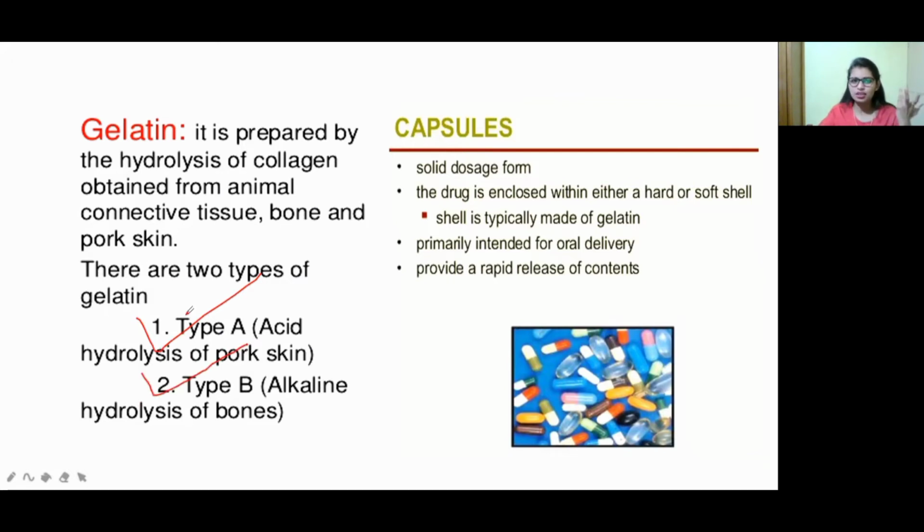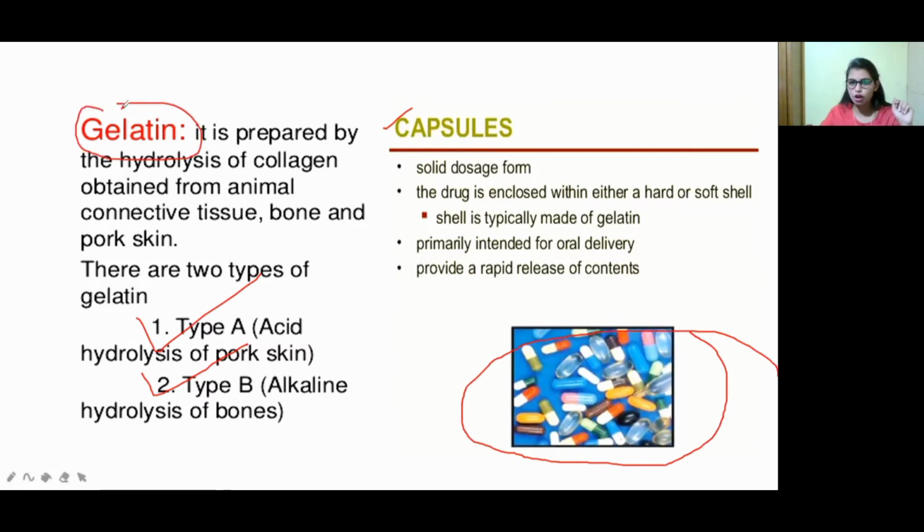Okay, so what is the need of this gelatin? We can use it in capsules and tablets. In a solid dosage form, the drug is enclosed within either a hard shell or a soft shell, no? Like this, you can see over here, the shell is typically made of gelatin. You may observe a covering on tablets. This covering is made up of gelatin only.